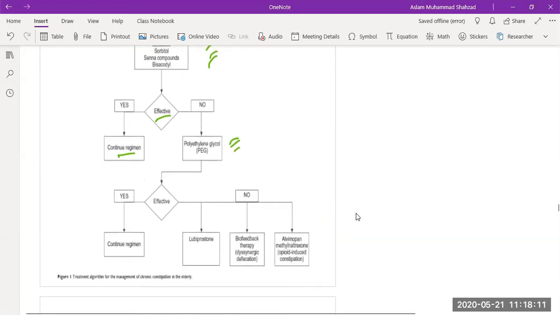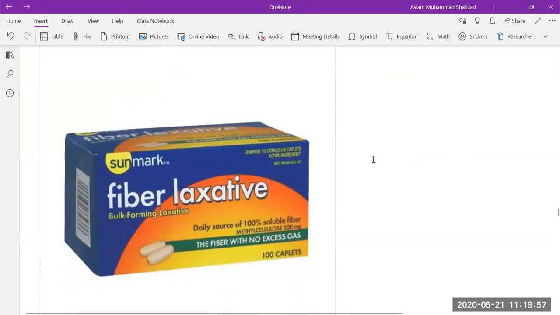After giving polyethylene glycol, we need to see whether the patient has improved, whether the constipation has been reduced or not. If the treatment is effective, then continue the therapy. If the therapy is not effective, then we can give lubiprostone, and then we can give alvimopan or methyl naltrexone, which is used in the treatment of opioid-induced constipation. Let's discuss one by one what these treatments are.